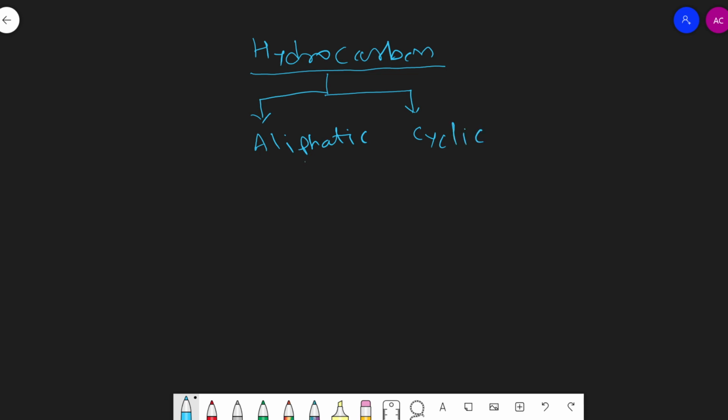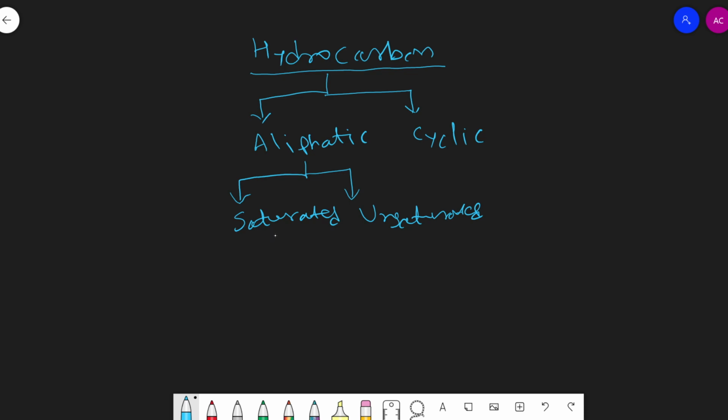These aliphatic hydrocarbons, which may be straight chain or branched chain, are again divided into two classes: saturated and unsaturated. Students, we know that compounds containing all single bonds are termed saturated.